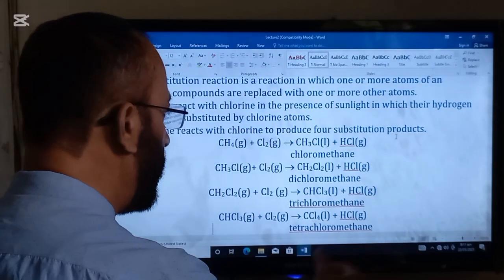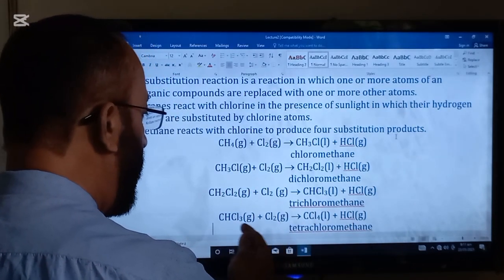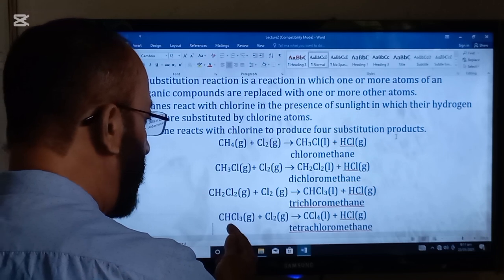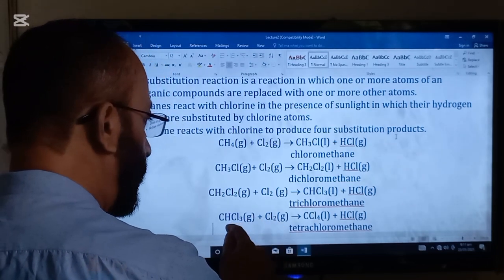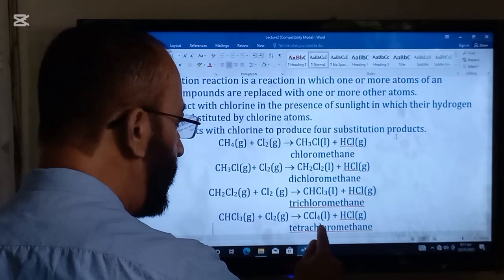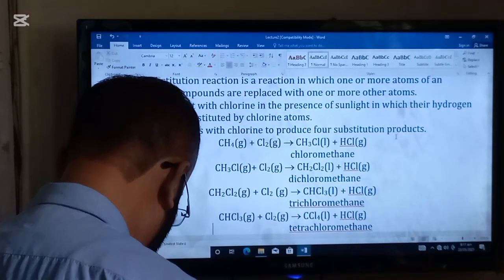In the fourth stage, trichloromethane will further react with chlorine and the other hydrogen atom will be replaced, another chlorine atom will be added, and the product will be CCl4, that is tetrachloromethane, and with it HCl will be produced.